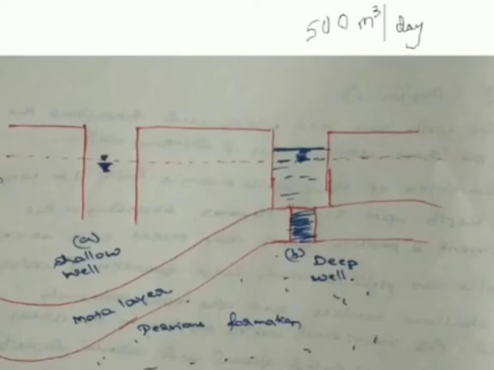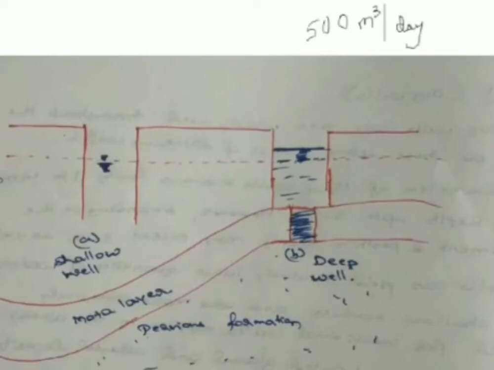Okay. So usually the residential wells that you are going to have, those particular wells will have the yield less than 500 cubic meter per day. Please remember this. And the diameter usually will be less than 10 meters. We will not be going for a diameter greater than 10 meters or so.